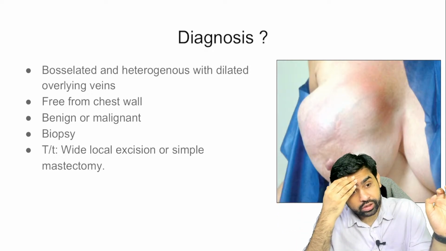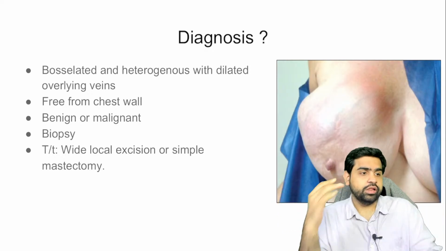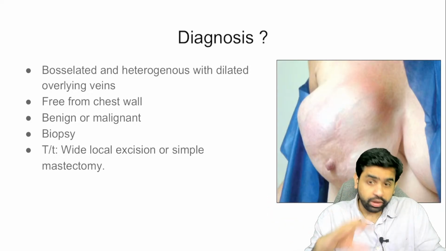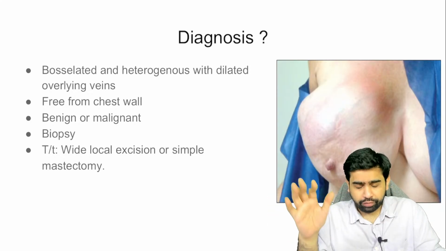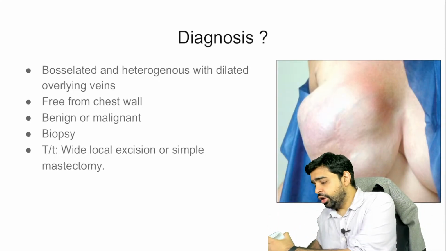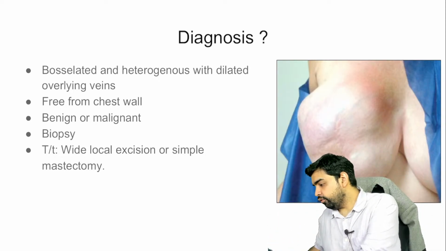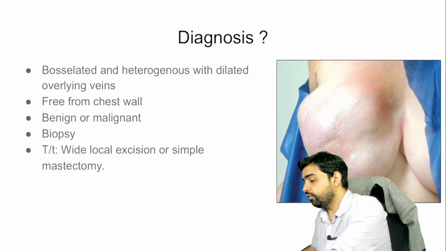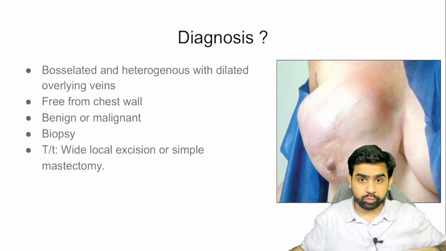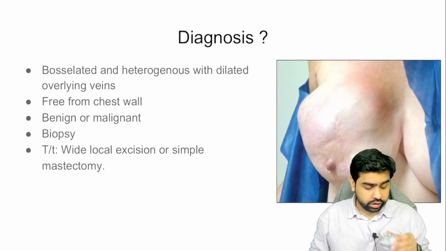And underlying malignancy in Paget's. Okay. So yes, in Paget's, the underlying malignancy is usually an invasive ductal carcinoma, but it's not like that every time you're going to have a malignancy. Sometimes you can also have a benign state. So what you need to understand is you first have to do a biopsy, and then figure out whether there is a malignancy present or not. Okay, so I hope you have understood this point. Now what I'm talking about over here is a Phyllodes tumor.